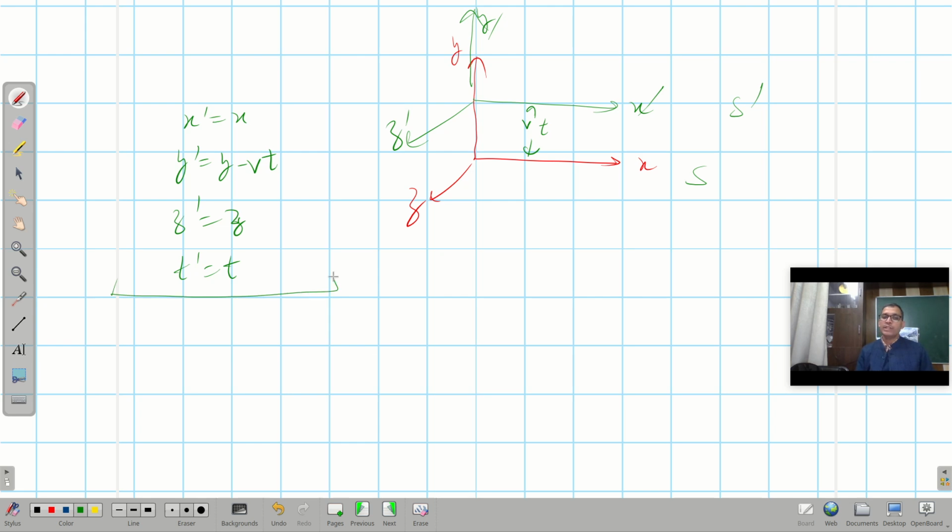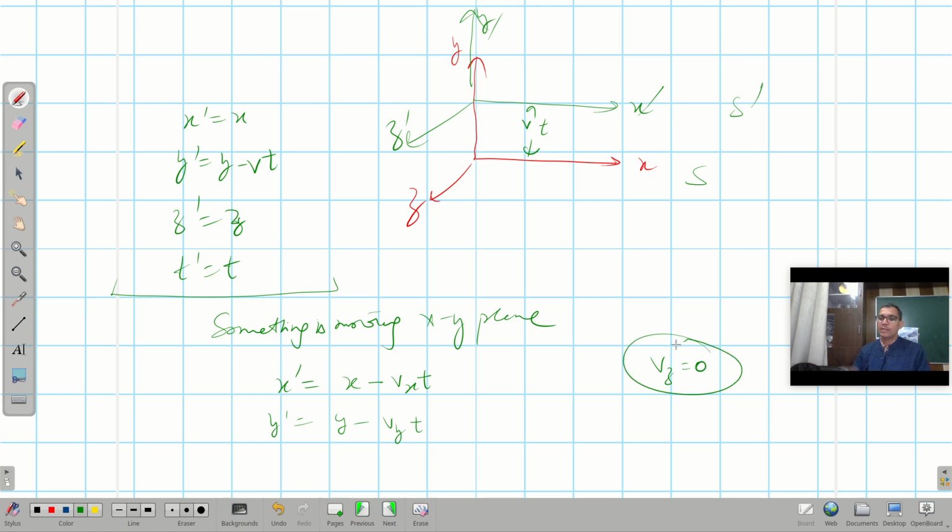When something is moving in the xy plane with the velocity v, then what will happen? x prime can be written as x minus vx t, y prime can be written as y minus vy t, and vz is equal to 0, because z will remain the same. Then z prime can be written as z and t prime can be written as t, right? So this is a brief overview of the transformation which I discussed here.